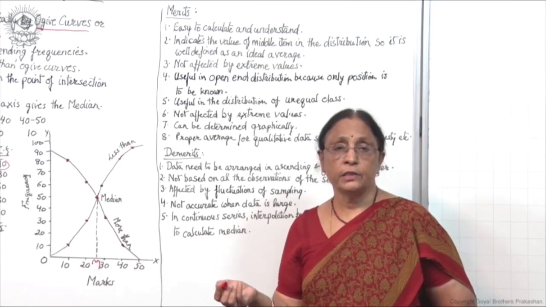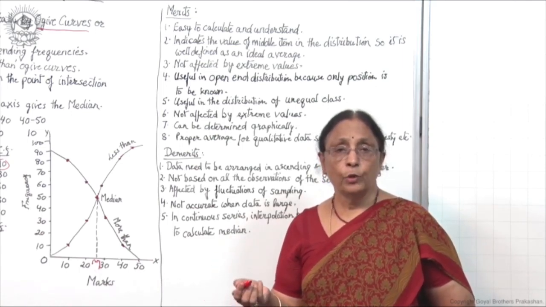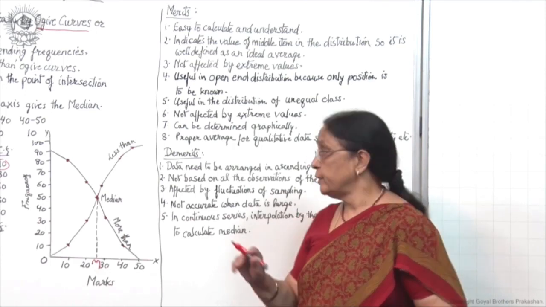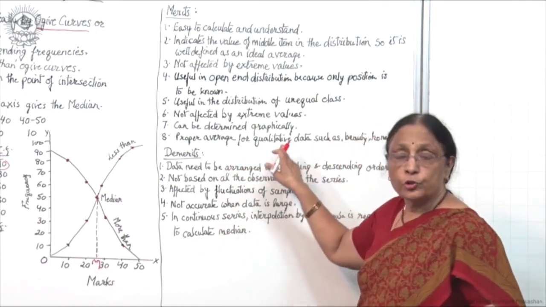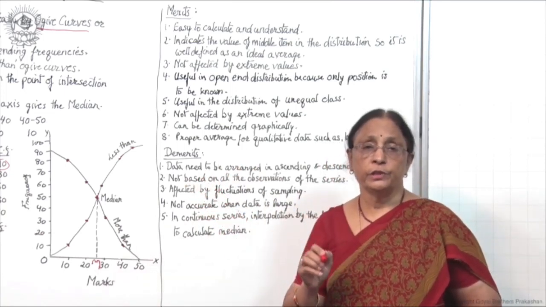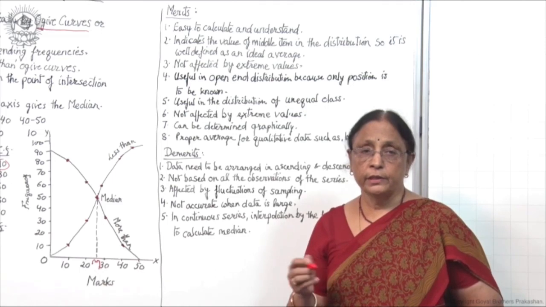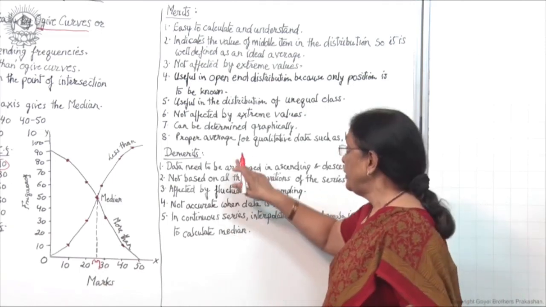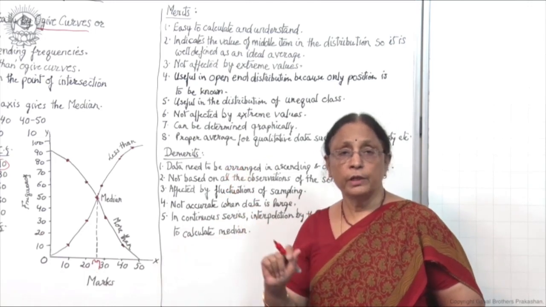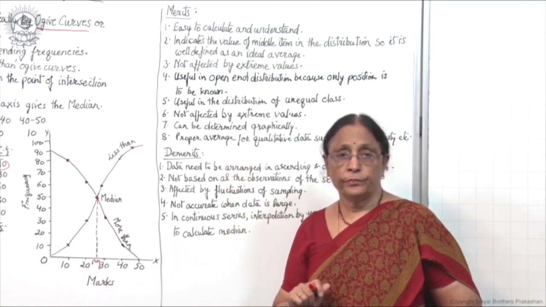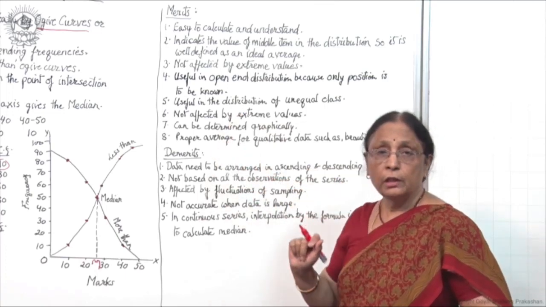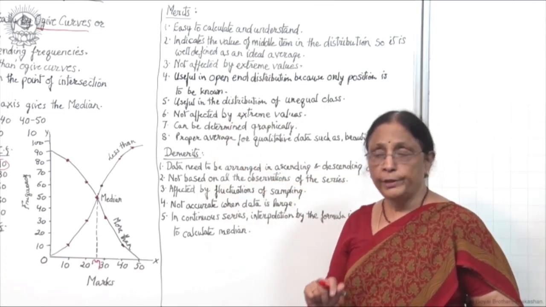this median is considered a proper average in comparison to mean, because here the ranks are given or the scores are given, then in that case the central value is easy to locate, whereas in the case of mean the qualitative data cannot be taken into consideration, right. So, in this way these are all the merits of median.